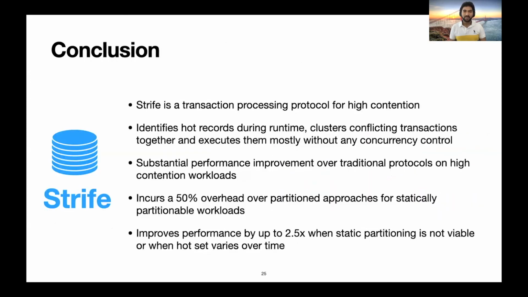That brings us to the end of my presentation. To conclude, we introduced Strife, which is a transaction processing protocol for high contention. It identifies hot records during runtime, clusters conflicting transactions together, and executes them mostly without any concurrency control. It yields substantial performance improvement over traditional protocols on high contention workloads.